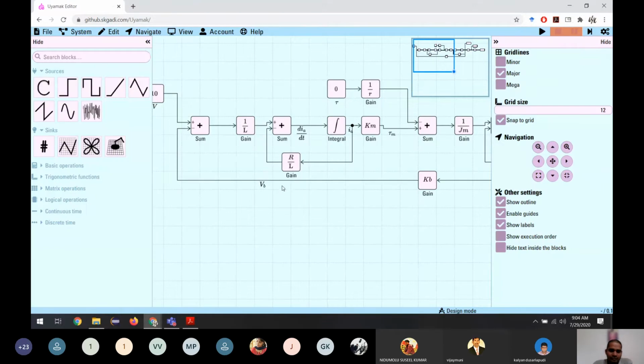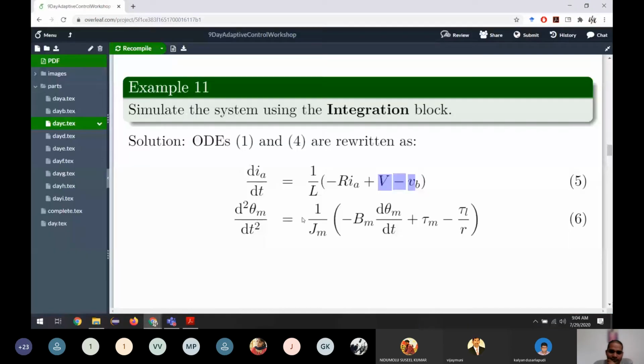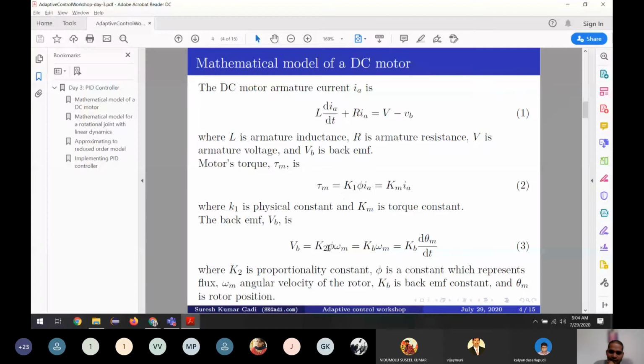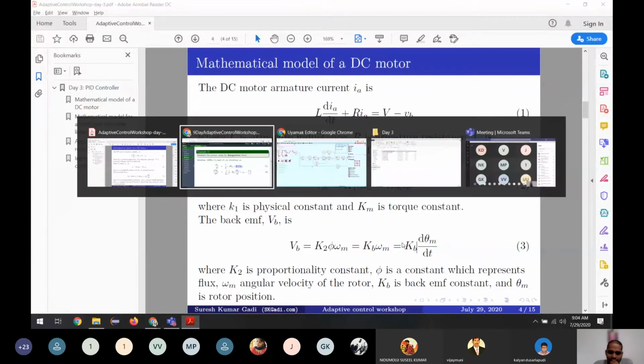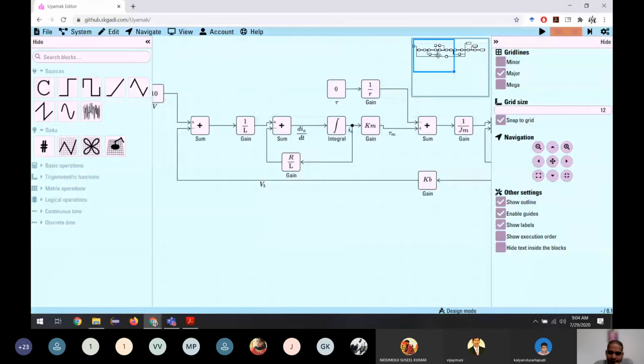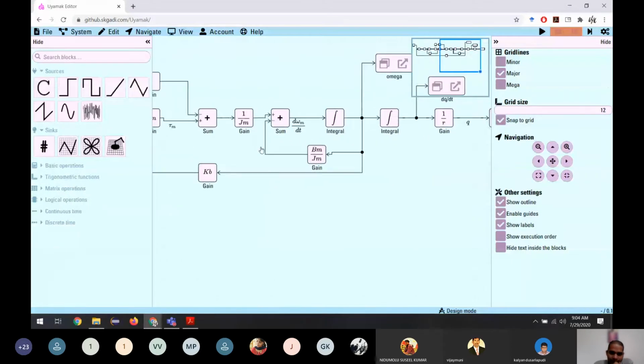So how do we get VB? We have to see slide number 4. In this, we have VB defined as KB multiplied by the angular velocity. So if you see here, VB is KB multiplied by angular velocity. For a moment, let us say this is angular velocity. When we go there, we will understand that it is angular velocity. For this moment, let's say this is angular velocity. Okay.